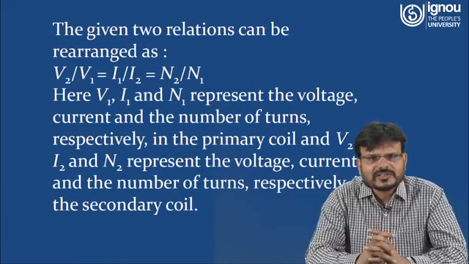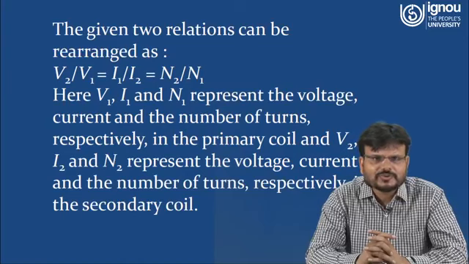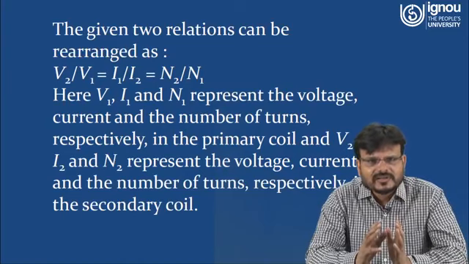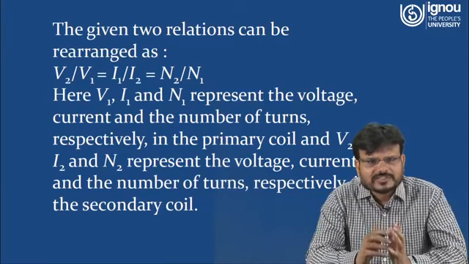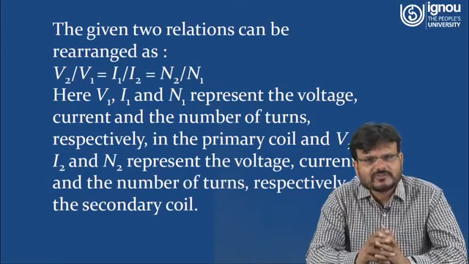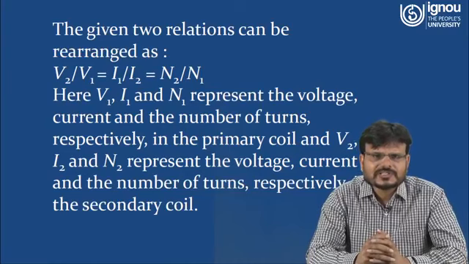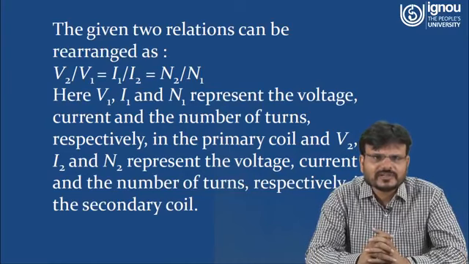So the given two relations can be rearranged as V2 upon V1 is equal to I1 upon I2. Here you can notice that the ratio of secondary voltage V2 to primary voltage V1 is equal to the ratio of primary current I1 to secondary current I2, which is equal to N2 upon N1.